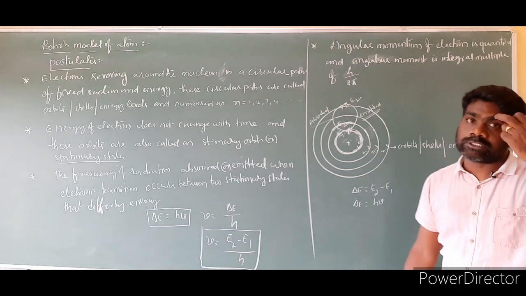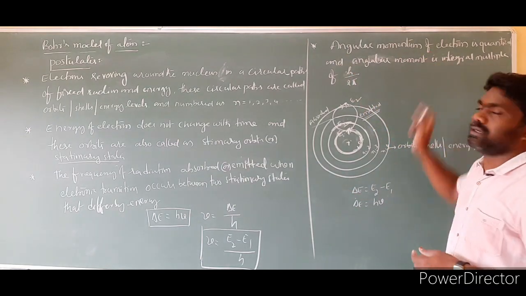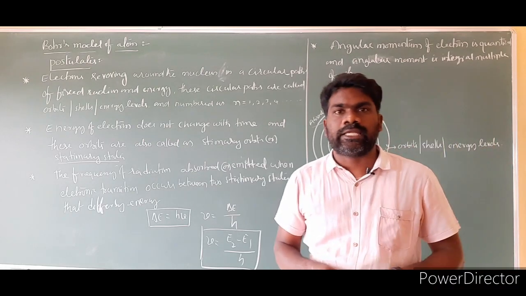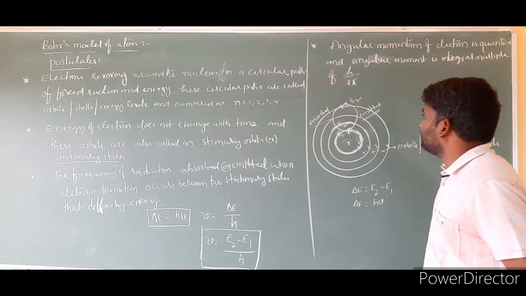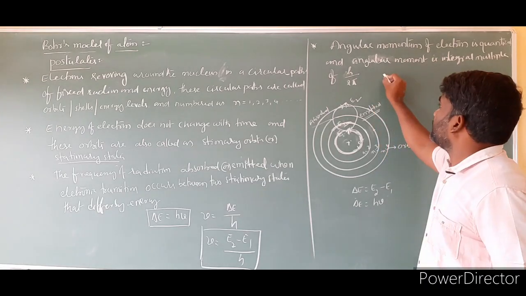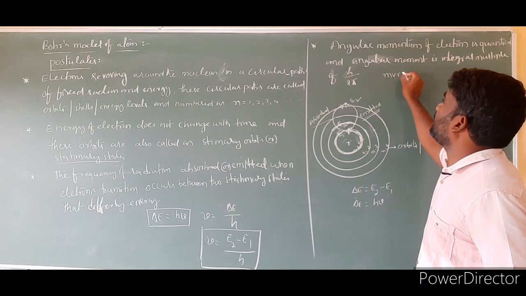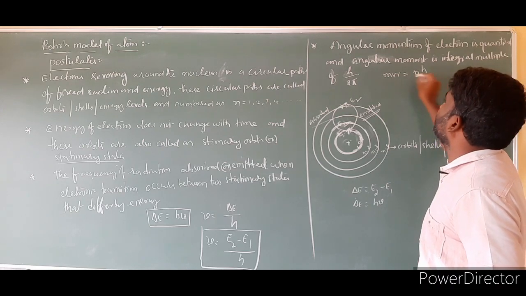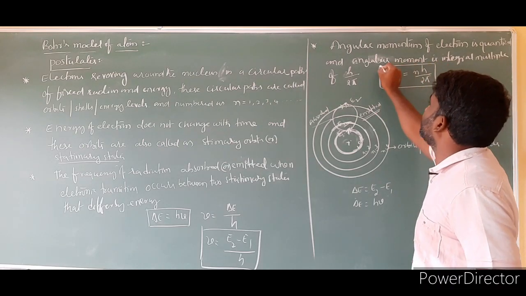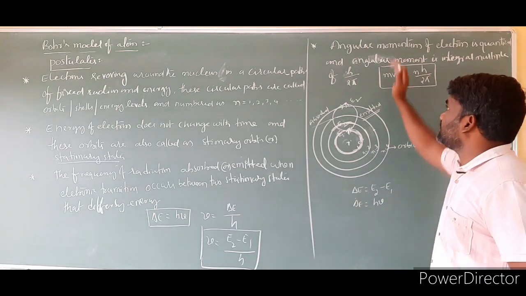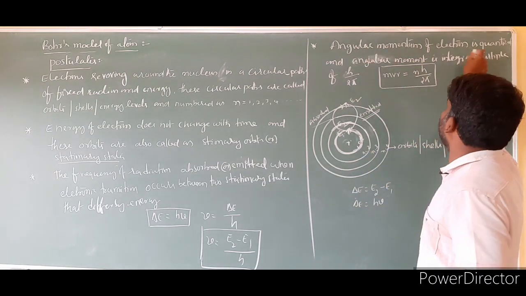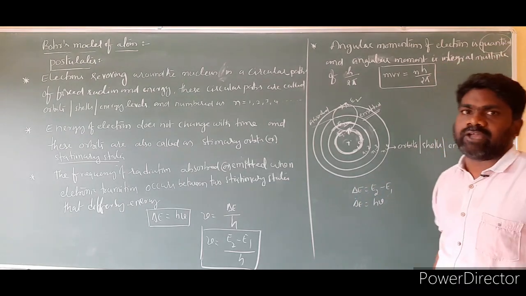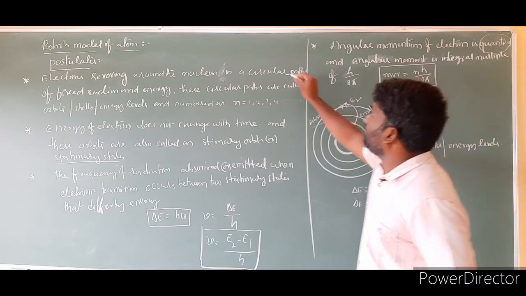So the fourth postulate is that angular momentum of electron is quantized and angular momentum is an integral multiple of h by 2 pi. One more point: the angular momentum of electron can be calculated using mvr is equal to nh by 2 pi. By using this formula, we are able to calculate angular momentum. Now, what is this point? Suppose angular momentum of electron is quantized. What does quantized mean? Quantized means having a specific value.